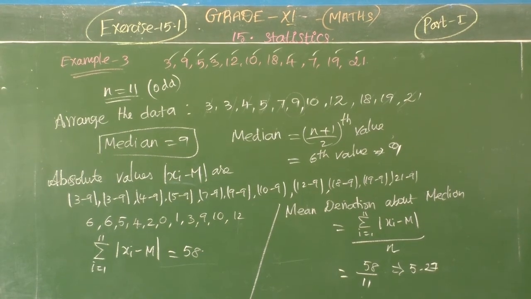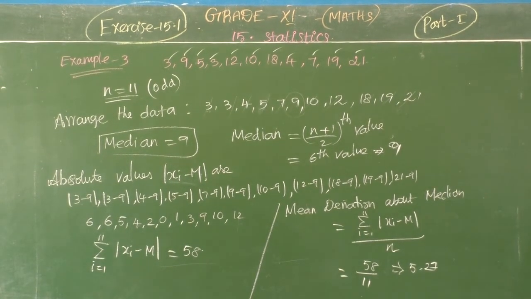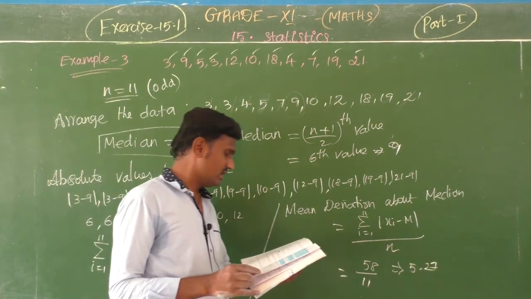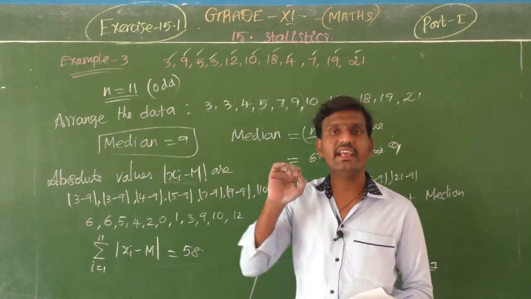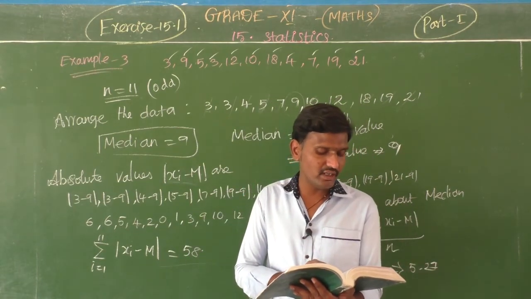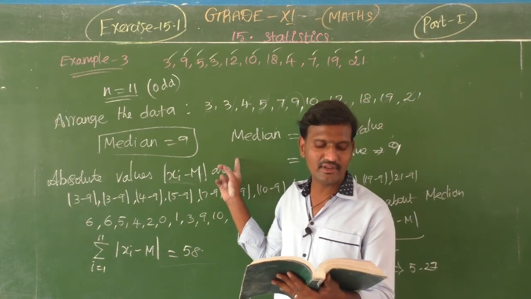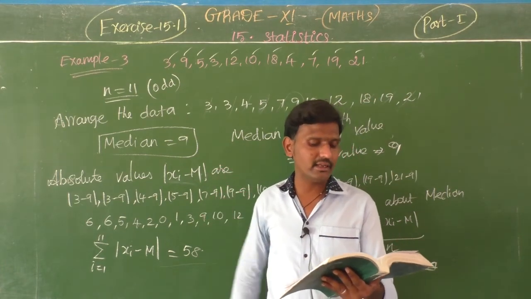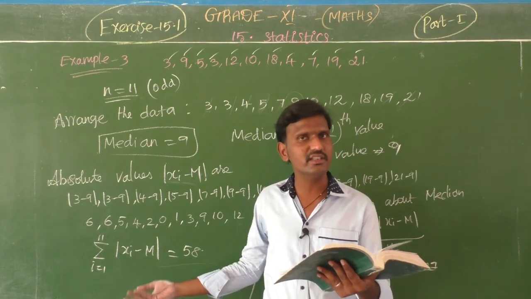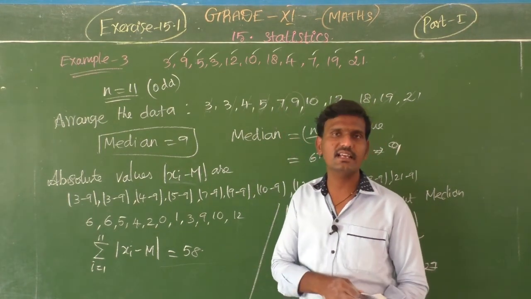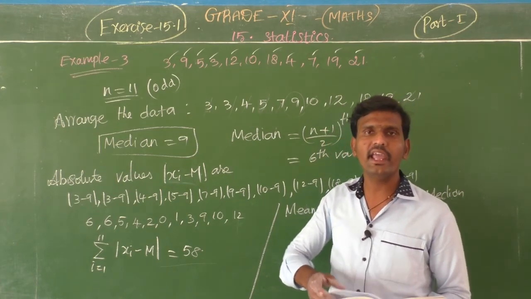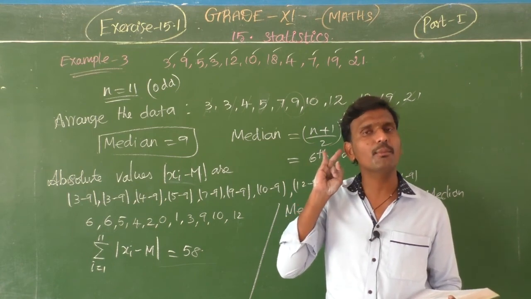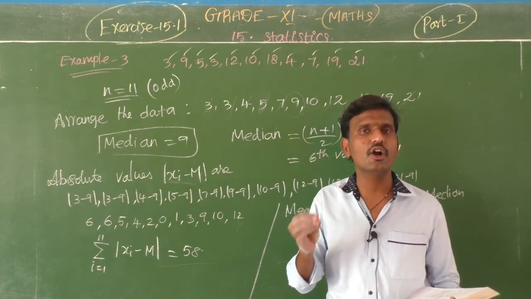And the next question is, students, up to this class is enough. Today's class is up to this sum. So in exercise 15.1, this pattern sums, you have the third and fourth. Find the mean deviation about the median for the data in exercise questions 3 and 4. Students, this class is going to complete now. So today what you prepared: mean deviation about mean and mean deviation about median. It's simple data, that is raw data only.